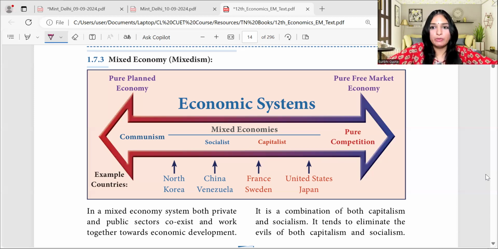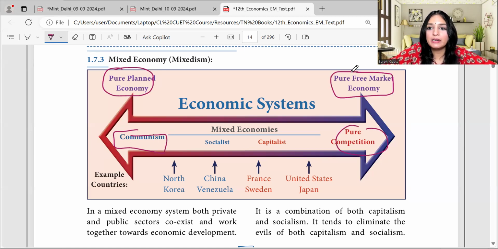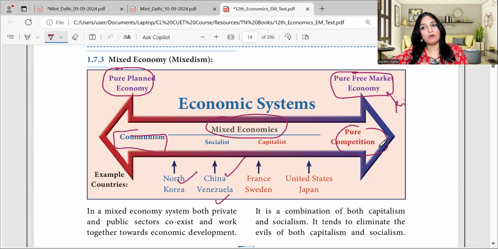That is what you can see in the diagram. Here you see pure planned economy that is controlled by the government. That is also communism. Here, pure competition, pure free market economy controlled by the private sector. In between, somewhere there is mixed economy. You can see socialist economy in China, Venezuela, and North Korea is a very good example of socialist economy. Whereas capitalist economy, you can see France, Sweden, Japan, US.